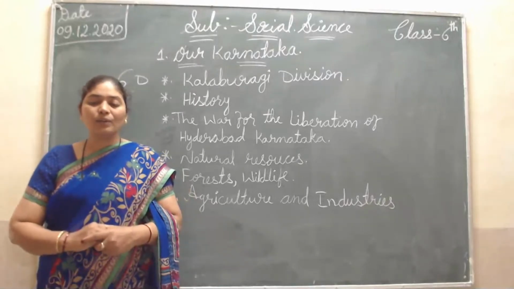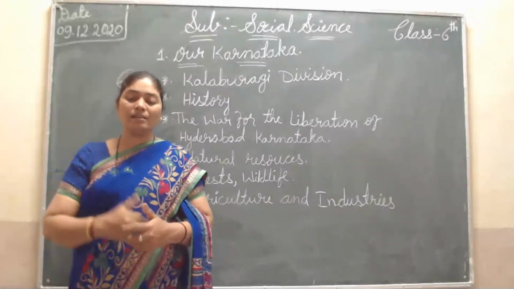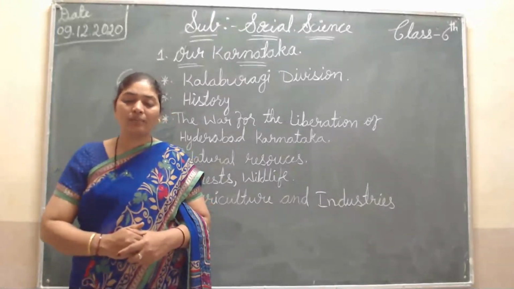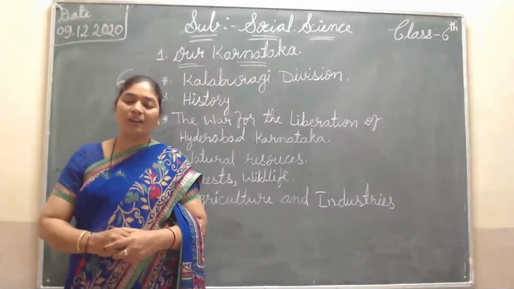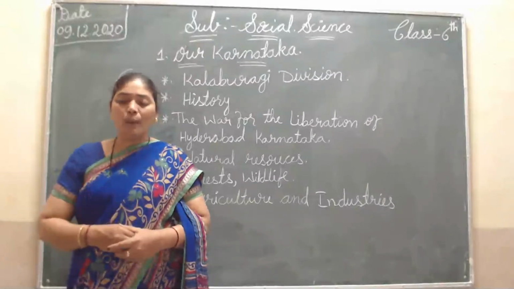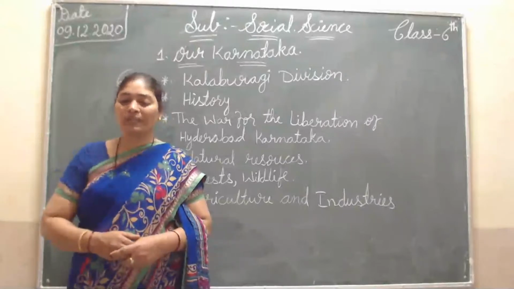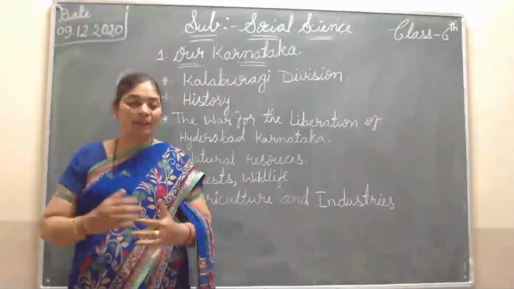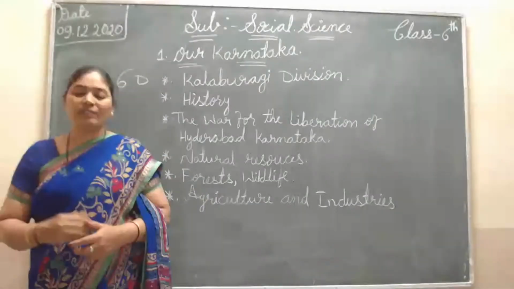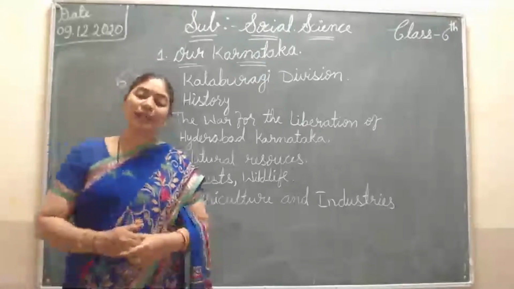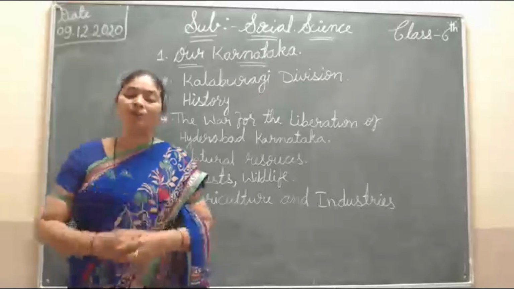Then the tourism of this place is slowly picking up, nicely growing. Hampi, Tungabhadra Dam, Sannati of Kalaburagi district, Khwaja Bande Nawaz Dargah, the fort of Bidar, Basava Kalyana, and the Hatti gold mine of Raichur are the major tourist centers in the Kalaburagi division. The Hatti gold mine produces the highest amount of gold.